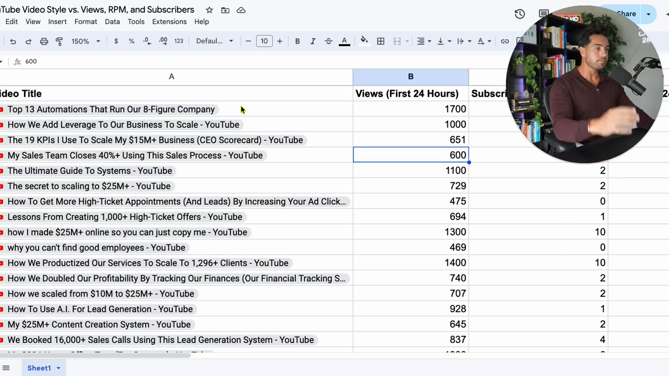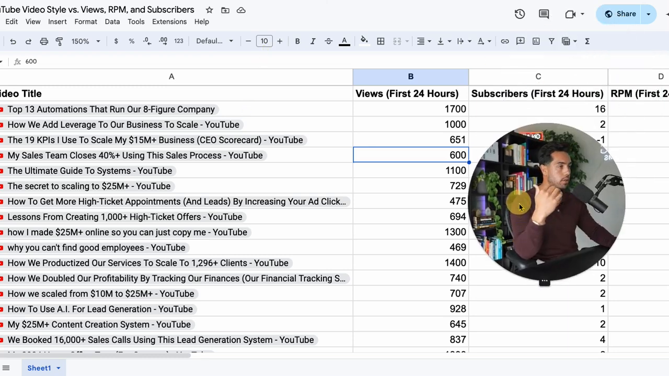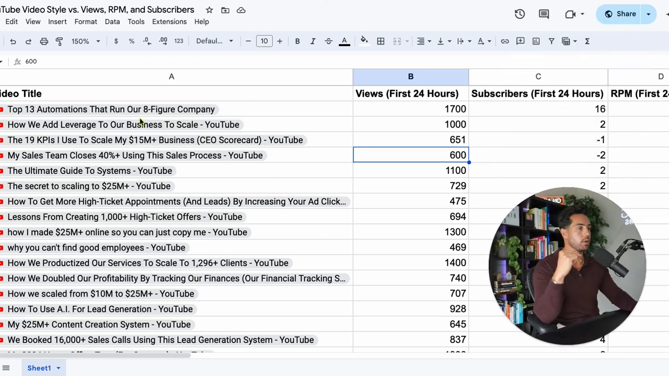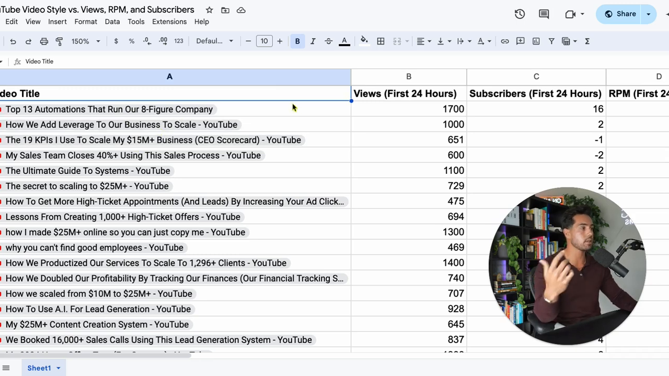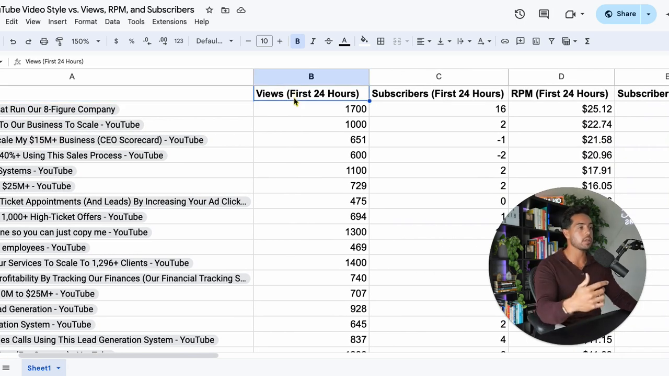So I'm going to break down the columns in the first place, then I'm going to walk through each of them. The first column, column A here, is going to be the video title. So this is obviously the name of the video and the link to the video. Then there's going to be views. Now, what you'll notice about these views here is I did them in the first 24 hours.